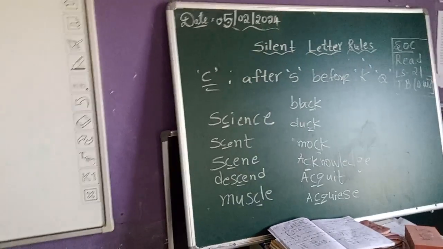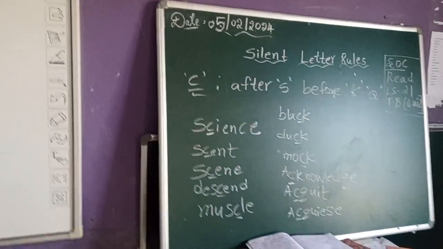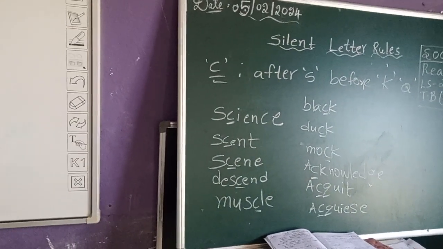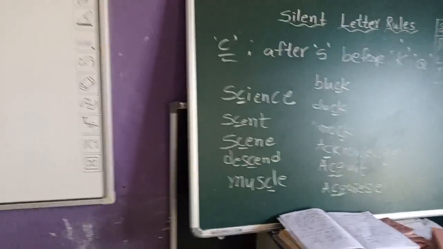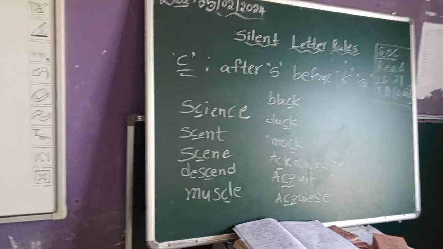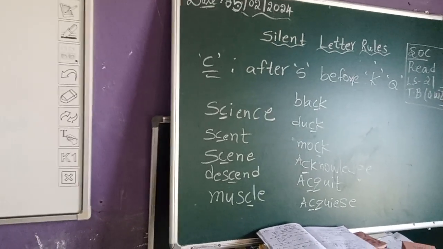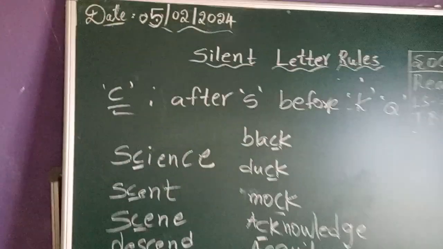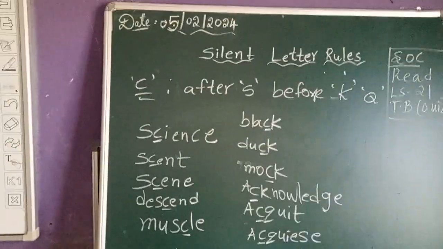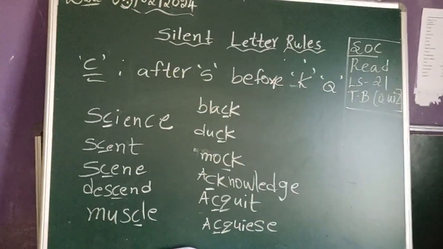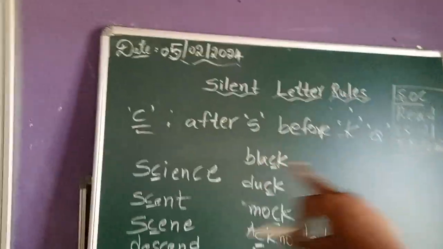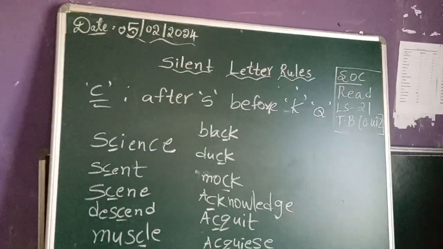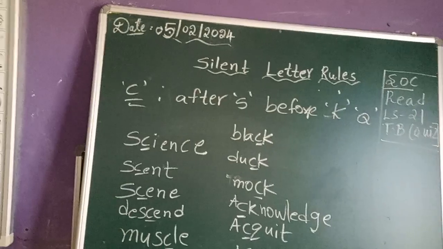Next, seen, descend, descending order, ascending order we will say. There C will be silent because it is coming after S. Next, muzzle. In muzzle also C is silent as it is coming after S. Next, C will be silent if it is before K or before Q. See here: black, duck, mock, luck, clock, frock.